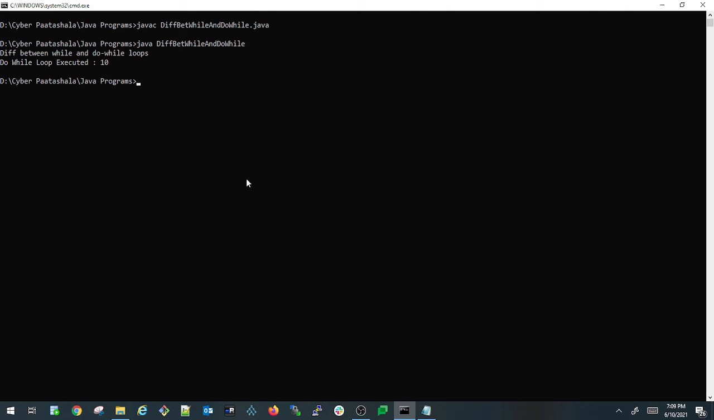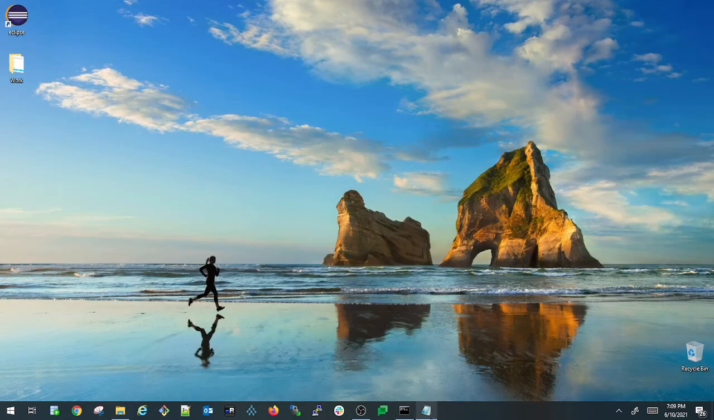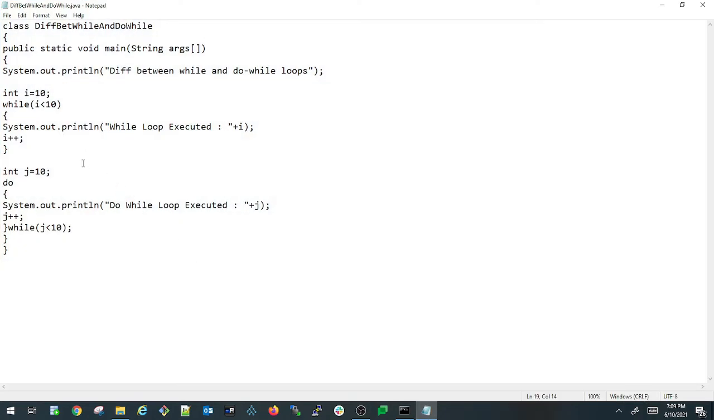Now let us go back to the program and try to understand the logic here. If you see here, the i value is initially 10, and the first thing that the while loop is doing is checking the condition, whether 10 is less than 10 or not. In this case 10 is not less than 10, right? That is the reason these statements didn't get executed.